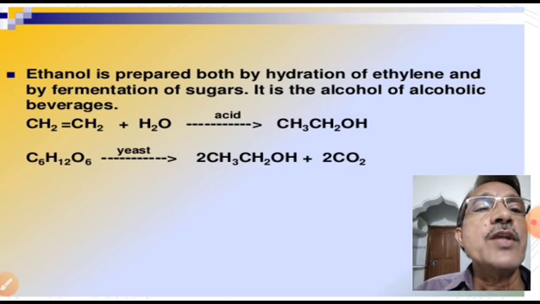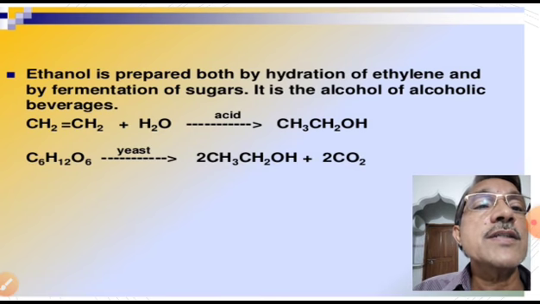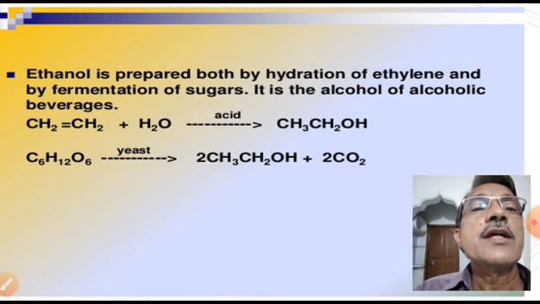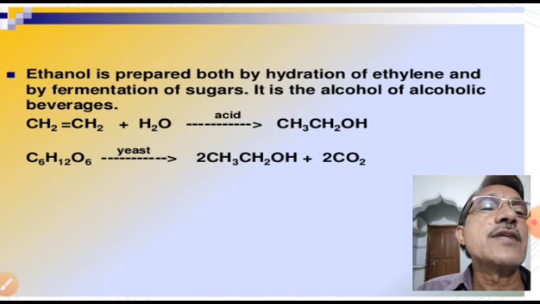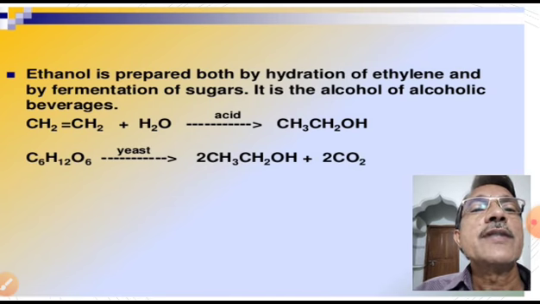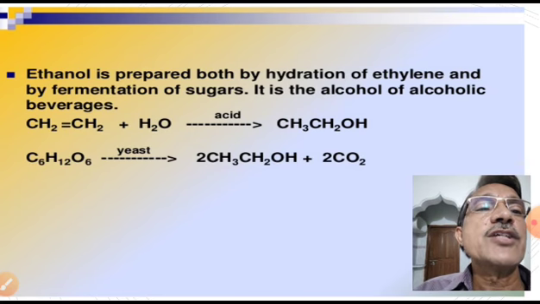As we know, beer, brandy, whiskey, rum, gin, these are the different types of alcoholic beverages. They contain different percentages of alcohol. Beer contains a lower percentage of ethyl alcohol, whereas whiskey contains a higher percentage. Here examples are given. Ethylene upon hydration gives ethanol. Hydration of ethylene gives ethyl alcohol. This is one of the methods to prepare ethyl alcohol.